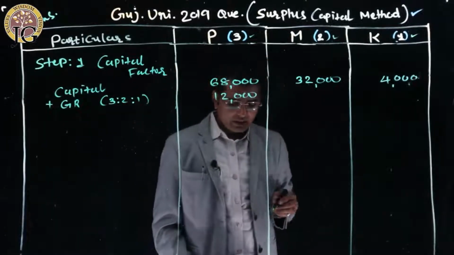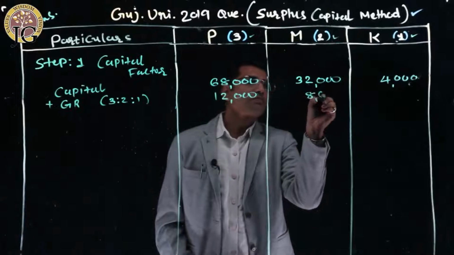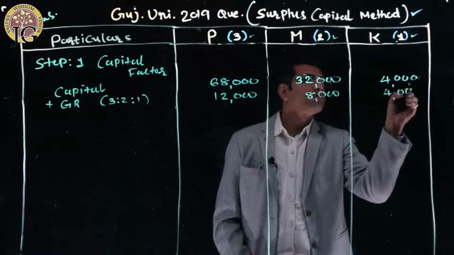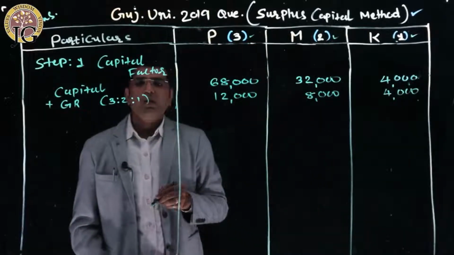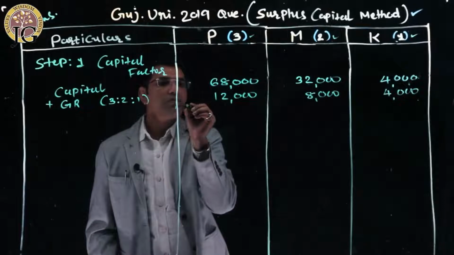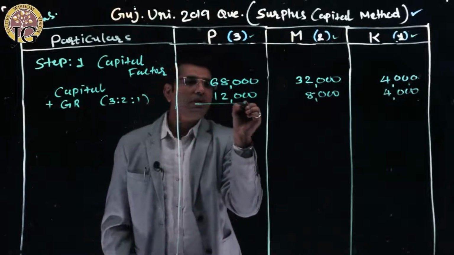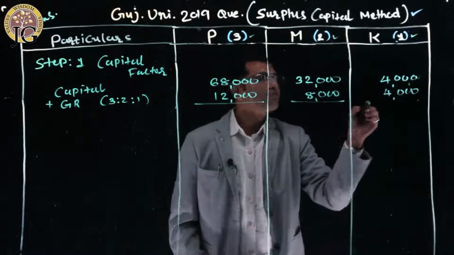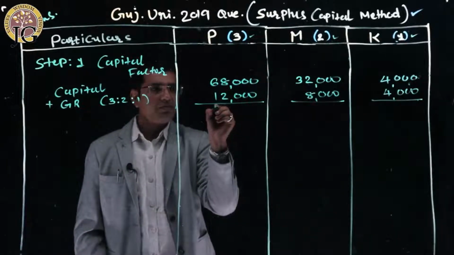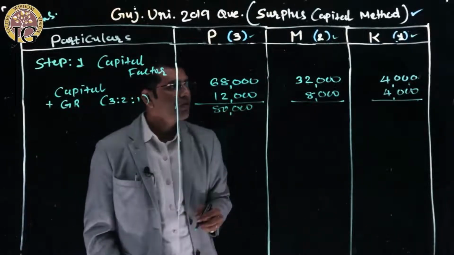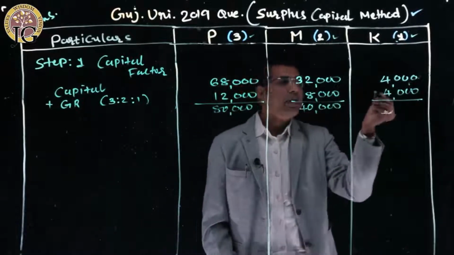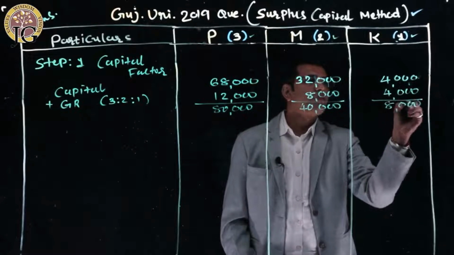It will get 12,000 for the third share, 8,000 for the second, and 4,000 rupees for one share. So 12,000 plus 8,000 plus 4,000 is 24,000. After adding the general reserve, we get 80,000 rupees, 40,000 rupees and 8,000 rupees.